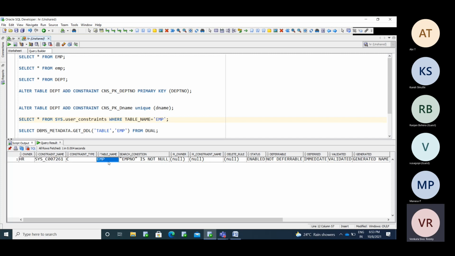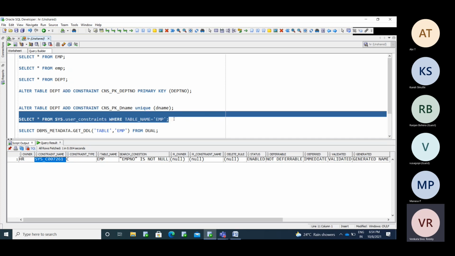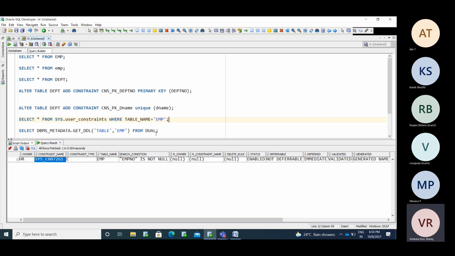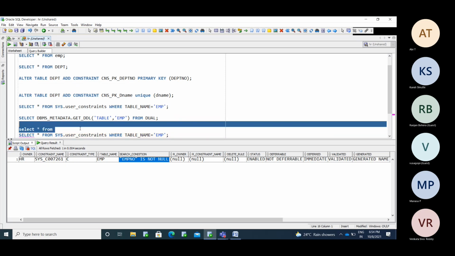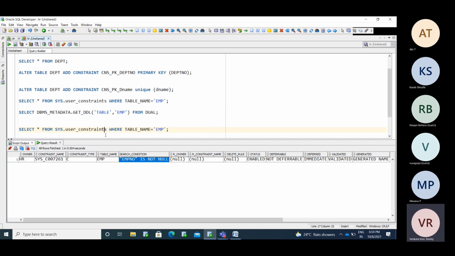The table name is EMP, but for which column is the constraint created? You are not able to understand that here, even though you have the condition EMP number is not null, so you cannot rely on that. If you want to know which column the constraint is related to, use user_cons_columns.